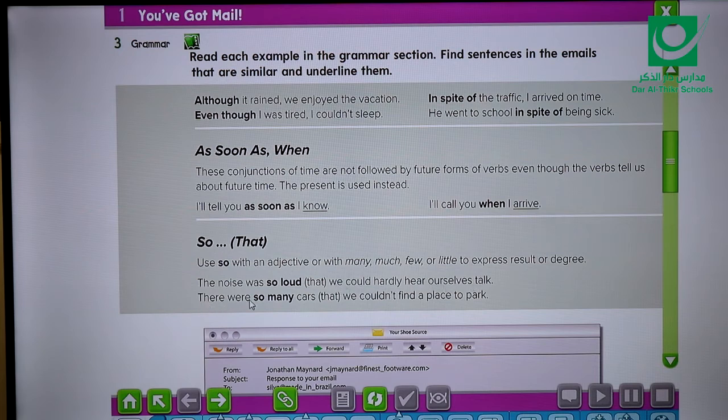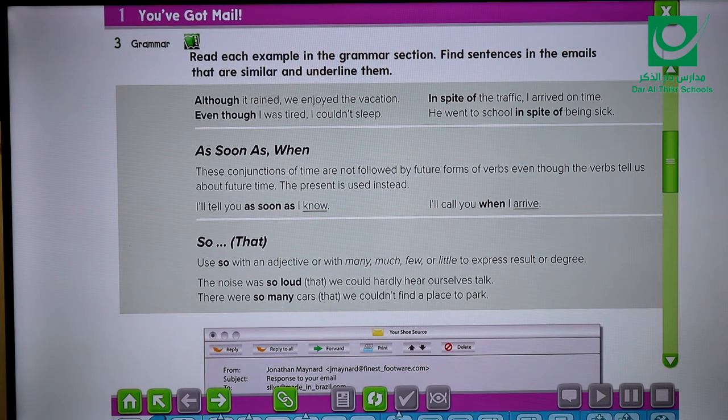What about here? There were so many. Now, we don't only use adjectives with so, but also we can use words like many, much, few, little. Actually, we call them quantifiers. So I can say so many cars that we couldn't find a place to park. You have to be careful because we know that many is followed by a countable noun, but much is followed by uncountable nouns. So here, when I said so many cars, car here is a countable noun. This is plural form, cars. So I have to say so many, not so much.